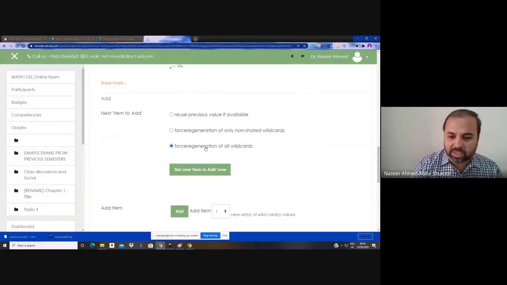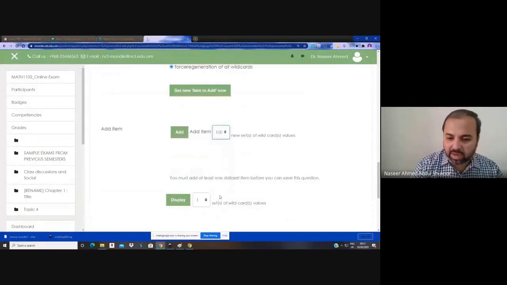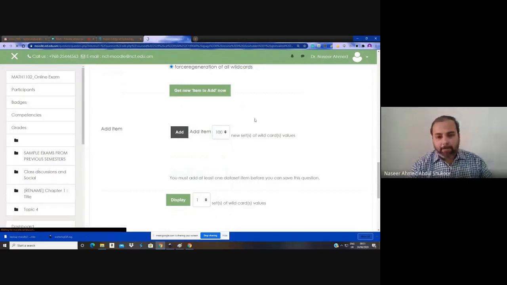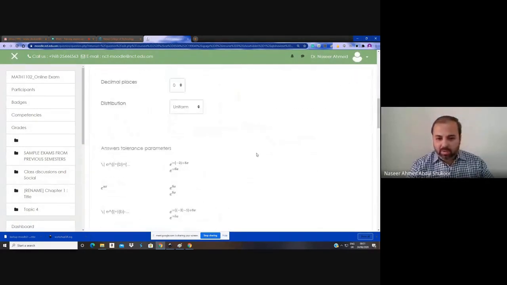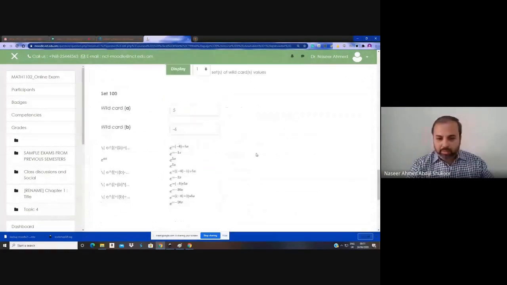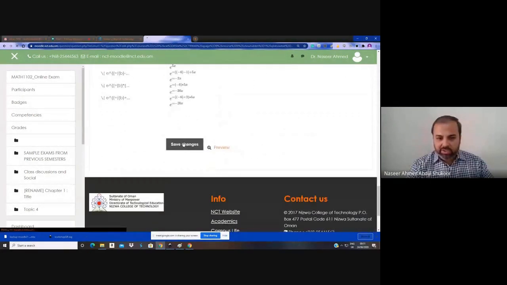As per my suggestion, it is better to select this, click 100 and add. Now it is creating 100 new values for wildcard A and wildcard B. Then save the changes.